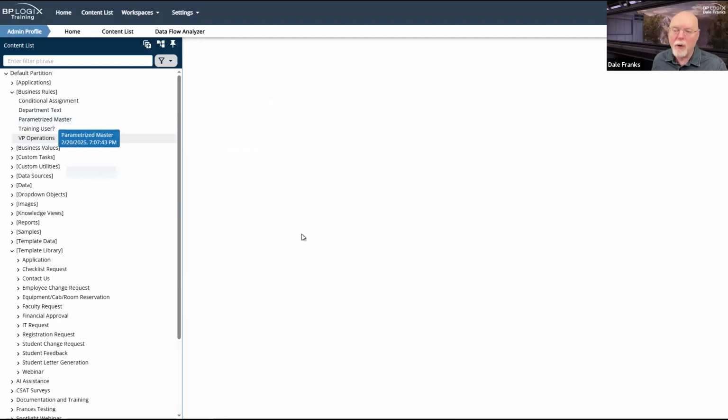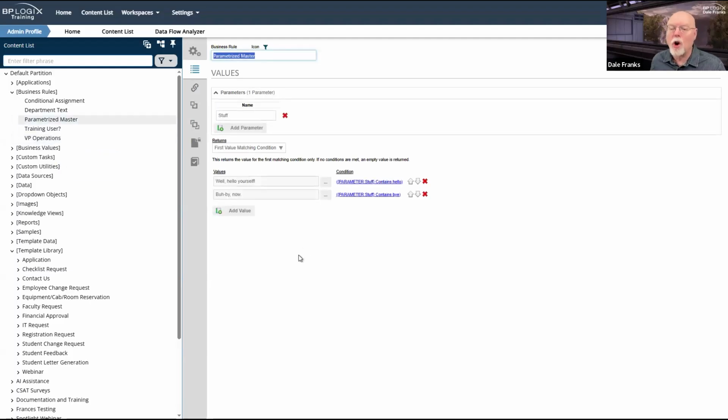Also, parameterized business rules are almost always global, right? This business rule has a parameter called stuff. So as long as I pass a value to stuff, then it is going to return, well, in this case, it's expecting stuff to contain either hello or bye.